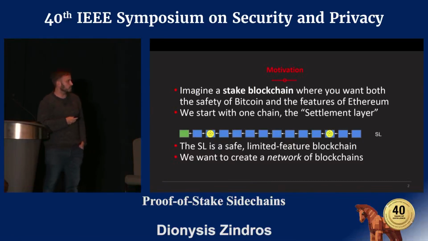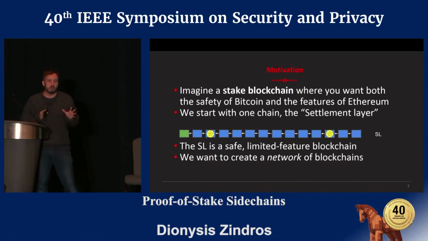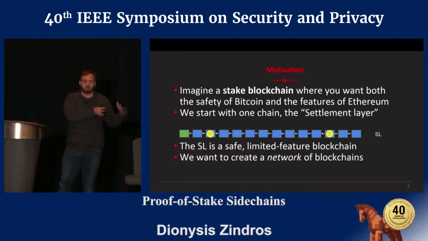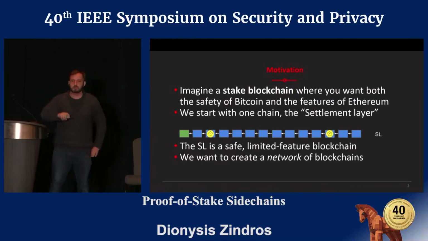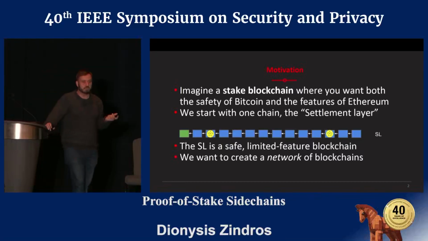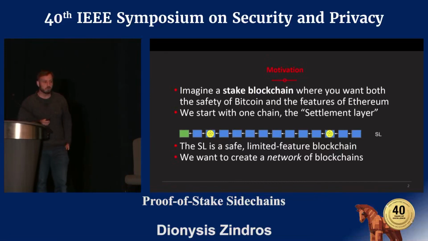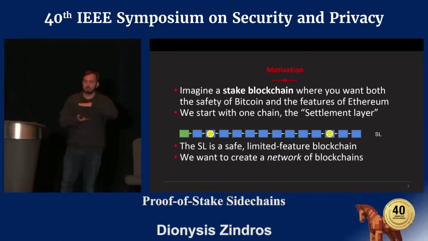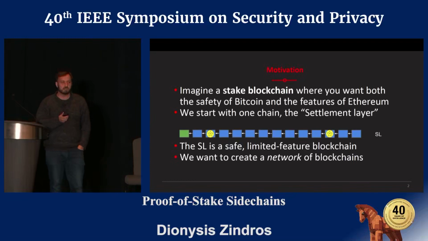So the problem we're trying to solve here is the following. Currently, people use Bitcoin for a specific reason, and they use Ethereum for a different reason. They use Bitcoin for its safety and relative stability and low volatility compared to, let's say, Ethereum. On the other hand, they would use Ethereum for feature completeness, Turing completeness, and the nice features of smart contracts. So we see there are two different blockchains that give different features, and they cannot necessarily be easily combined.